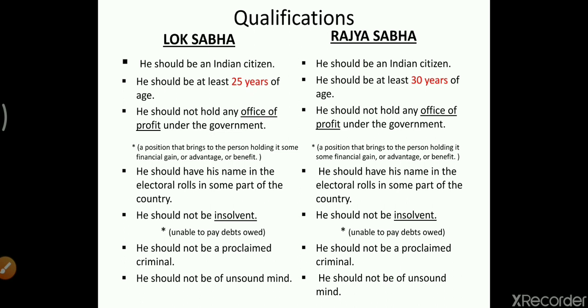In such a case, a person cannot contest the election. Here, if I am talking about money or things, that doesn't mean a small pencil or something like that. It is not so. It's an amount which is being taken. Then he should not be a proclaimed criminal, and he should not be of unsound mind.